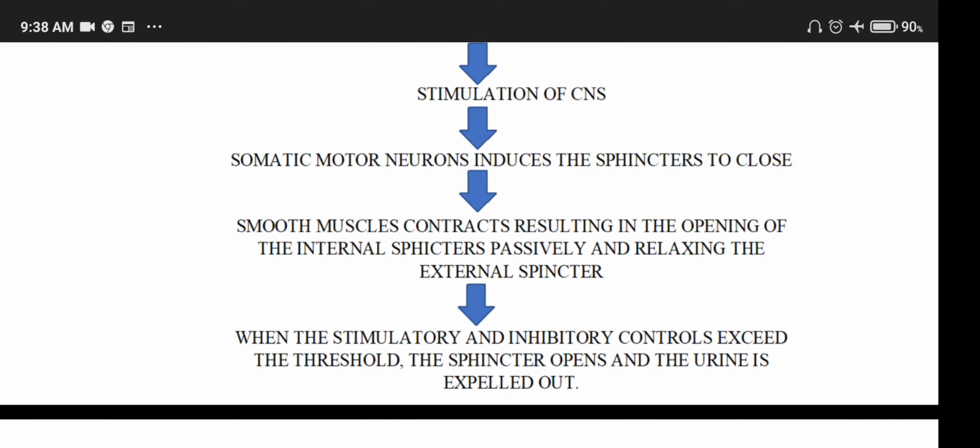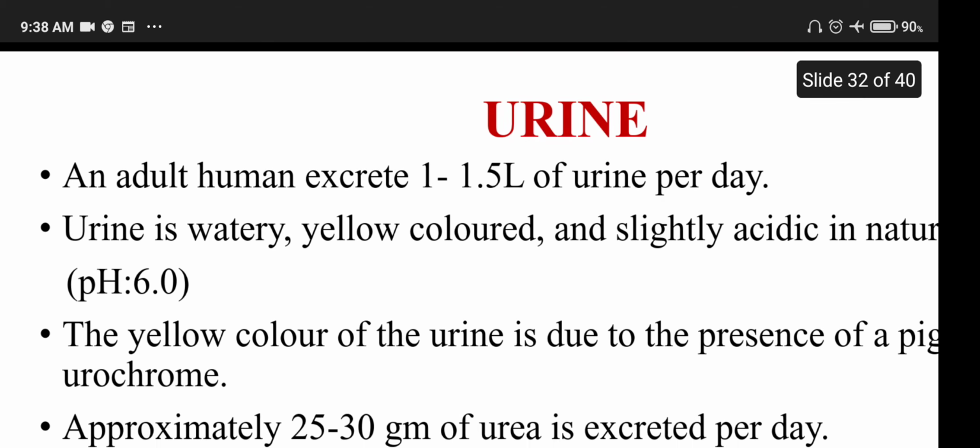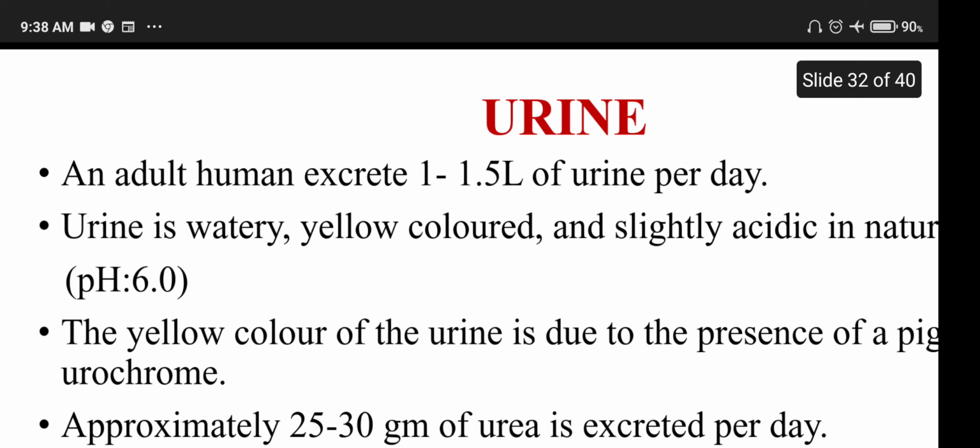When the stimulation and inhibitory control exceed the threshold, the sphincter opens and the urine is expelled out. What is urine? A human adult excretes 1 to 1.5 liters of urine per day.